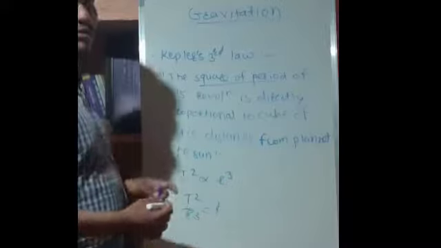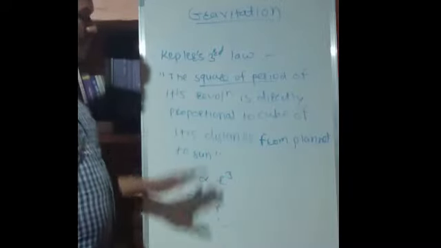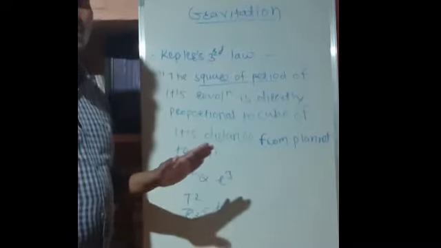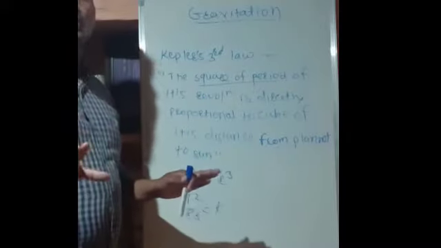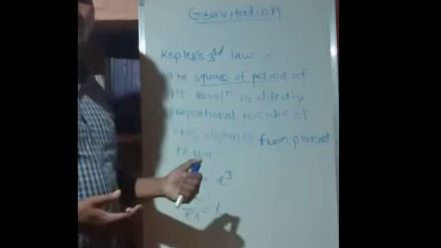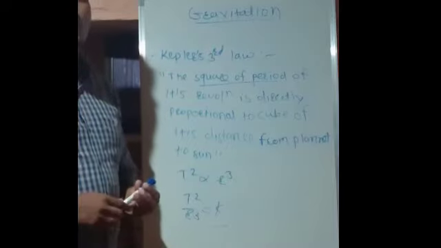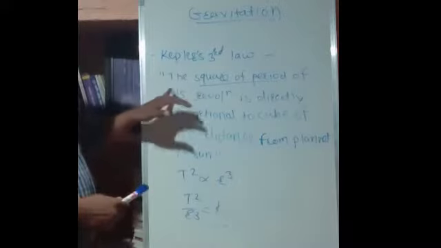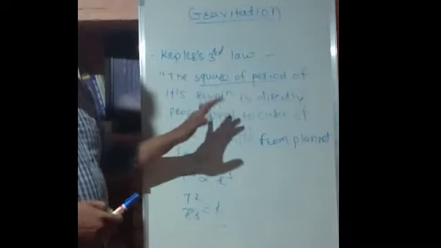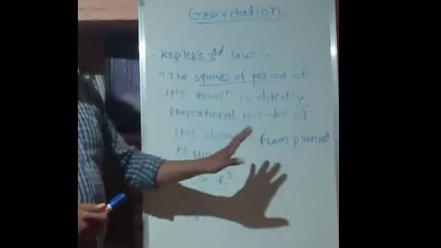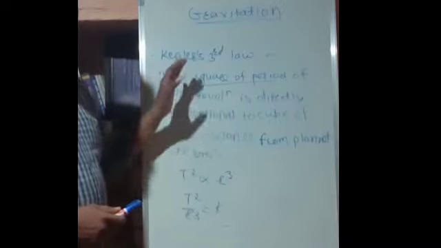K means the constant of proportionality. In this way we can describe Kepler's third law. But I think few of you might have got this very easily, and for those students who still have not got Kepler's third law, I am going to explain one more time. When there is a question in the exam about Kepler's third law, first of all you have to state the statement: the square of period of its revolution is directly proportional to the cube of its distance from the sun and the planet. This is the statement you have to write in double inverted commas.